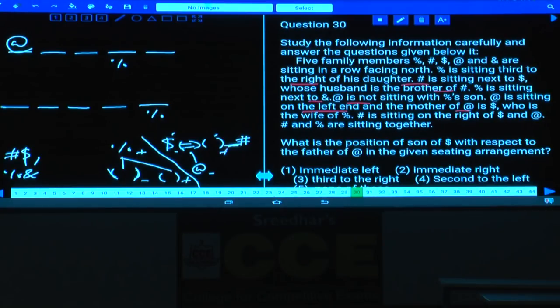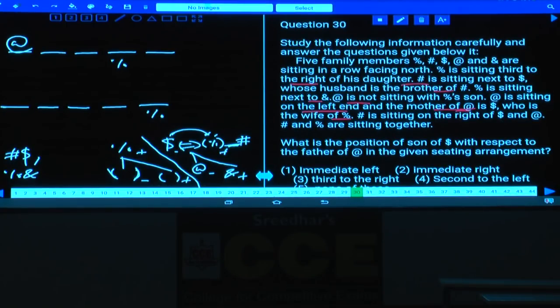Now we need to fix this percentage. This percentage is a male and the father, and this person is having a son as well. Who is the son here? 1, 2, 3 is the son of this person. Done with this? Now this is the family tree. Out of this family tree, the mother of at the rate of is dollar. Dollar is the wife of percentage, clearly given. That information is not required at all.